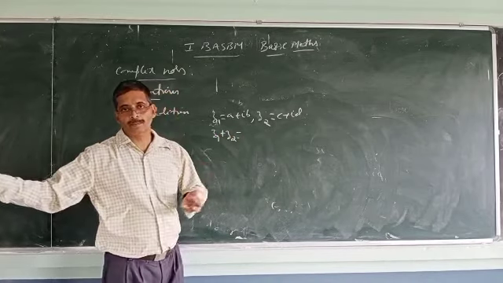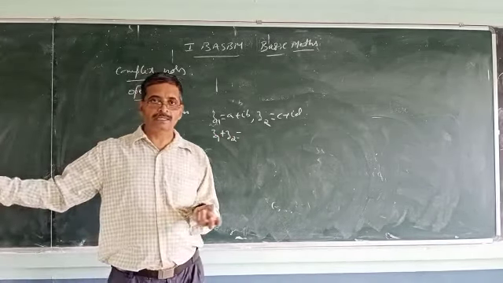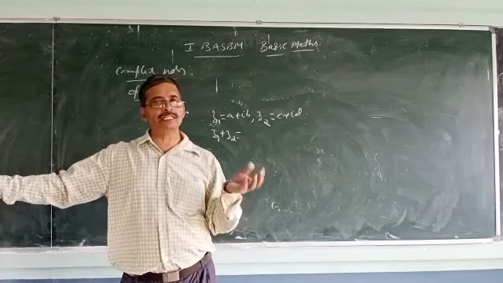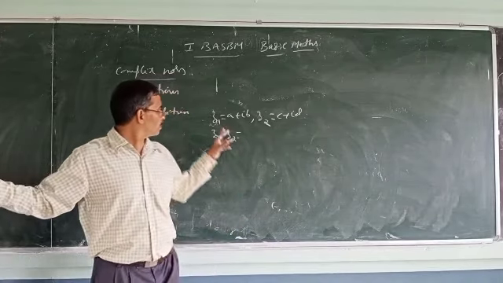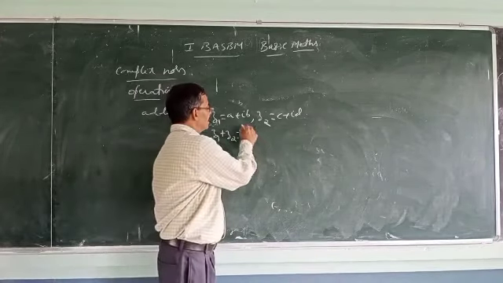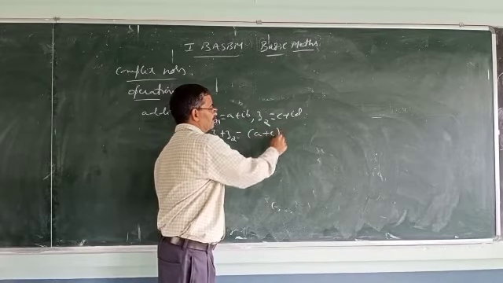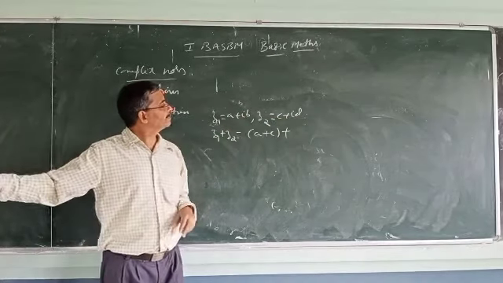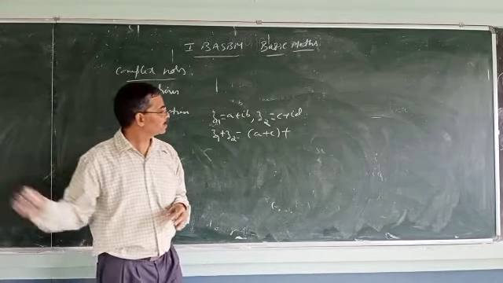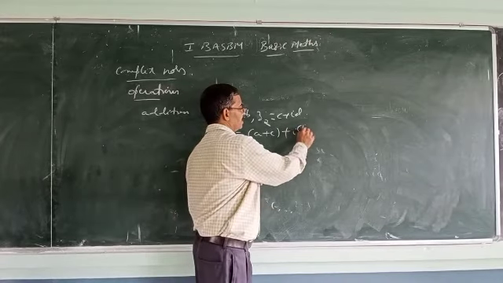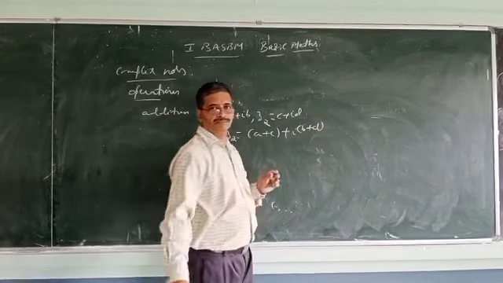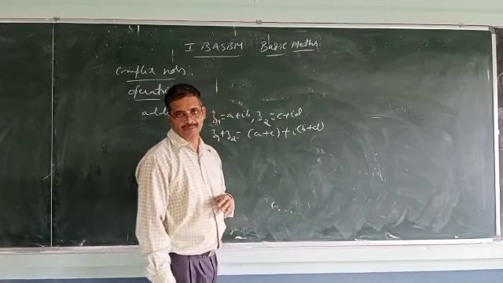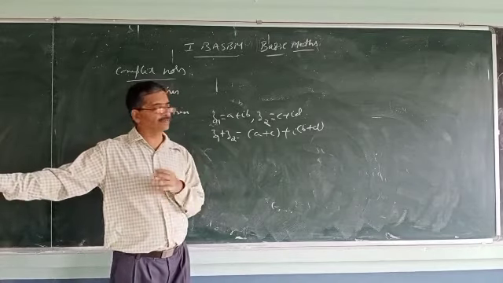Addition means you can add real parts. Real parts are added and imaginary parts are added separately. So z1 plus z2 is nothing but add the real parts first, a plus c, plus ib plus id. i is common, so i into b plus d. I can take i outside. So this is how addition is done.